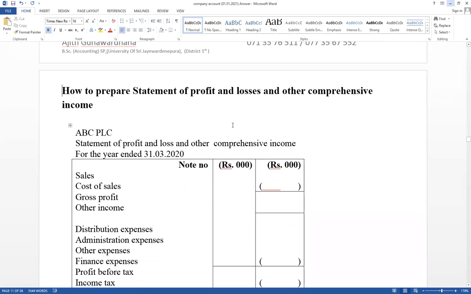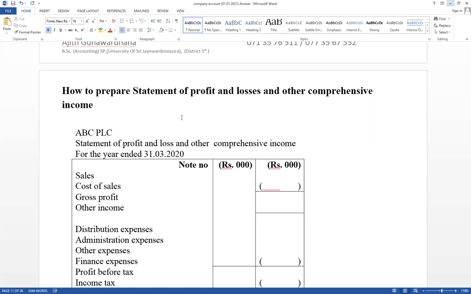First, think about the format. There are three adjustments we have discussed when comparing with sole proprietorships and partnerships: income tax adjustment, share issues, and dividends adjustment. Other adjustments, such as leasing, EPF, disposal, and revaluation, are available in all organizations. Because of the company only, there are three adjustments.